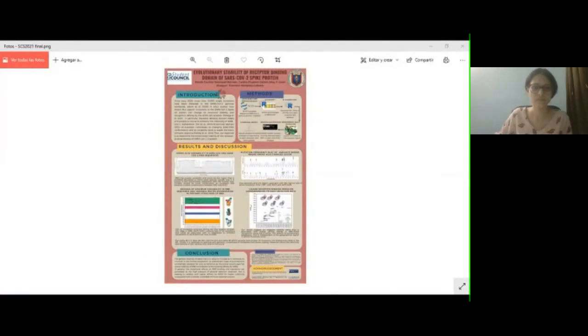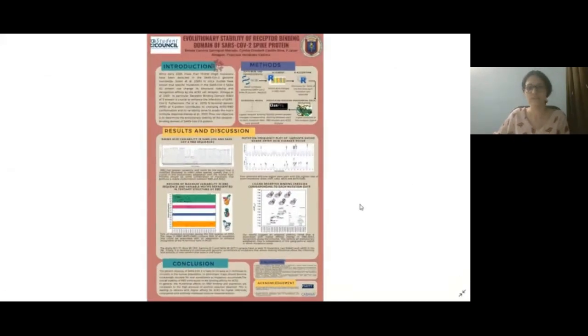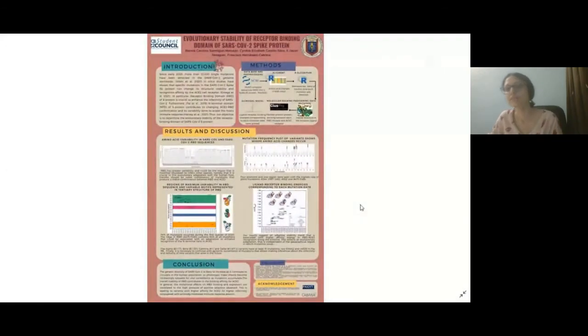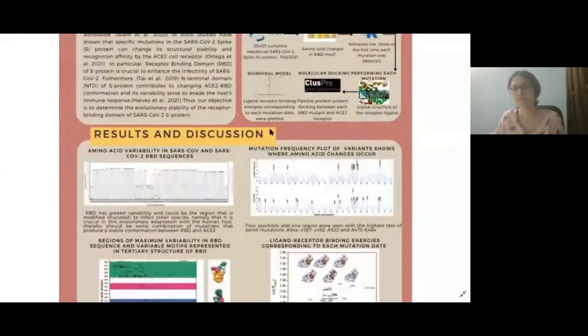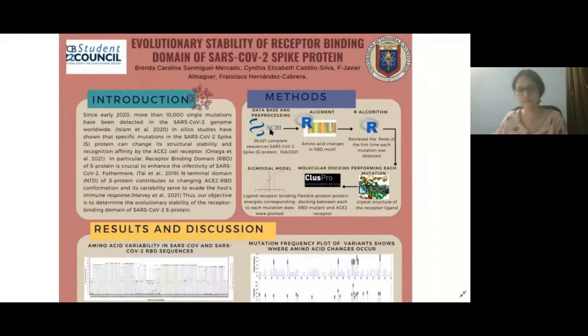Hello, everybody. Today I'm going to present the evolutionary stability of the receptor binding domain of the SARS-CoV-2 spike protein. As an introduction, since early 2020, more than 10,000 single mutations have been detected in the SARS-CoV-2 genome worldwide.